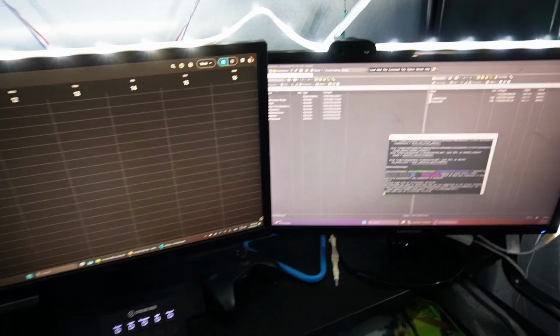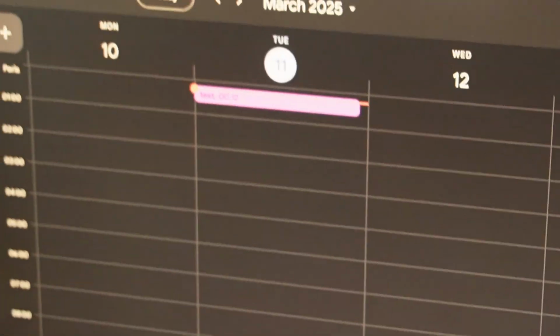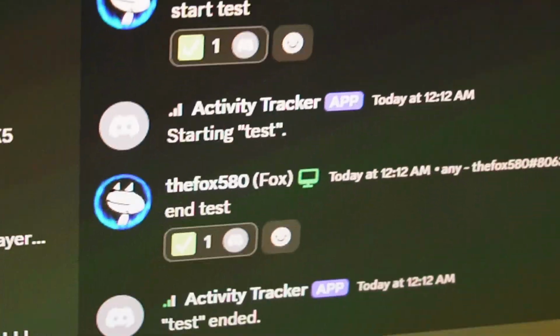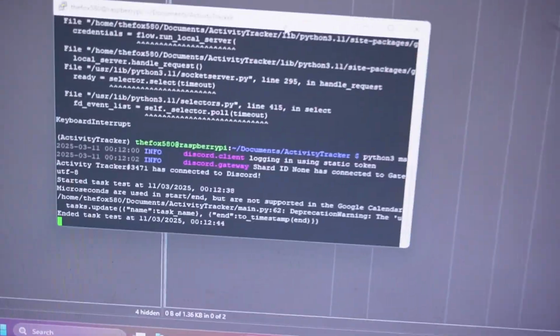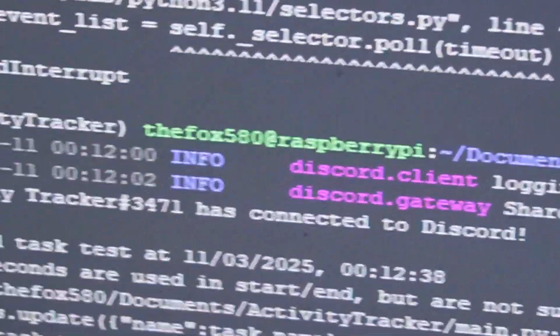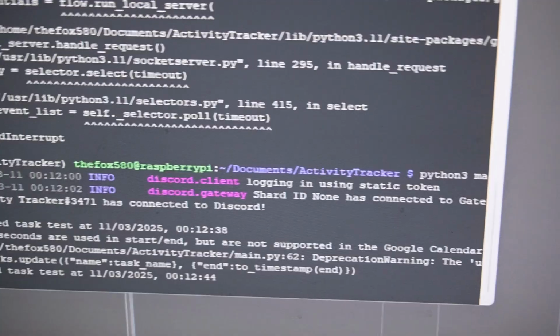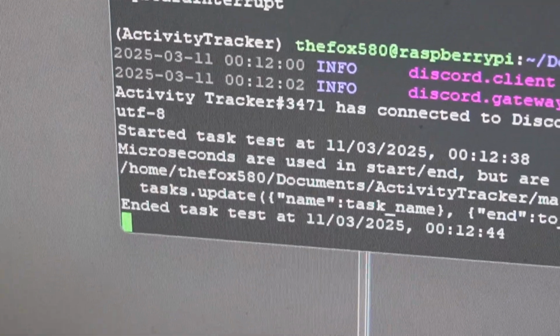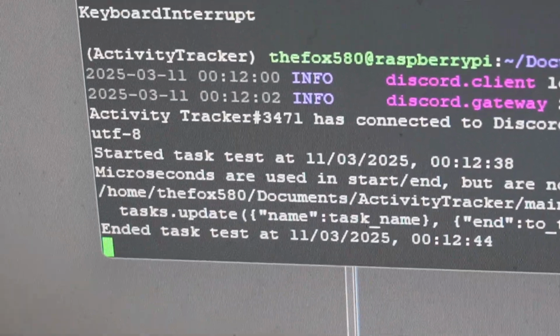Okay, so as you can see, I got it working, as always. Right here, focus, test, there we go, the test worked. Right here, as you can see, I've started the test, that obviously works. And then, as you can see here, I'm logged into my Raspberry Pi with Activity Tracker, and I just set up the environment, and yeah, it just works. So you can see it just started and ended the task. Yeah, the whole code is here, as you can see.